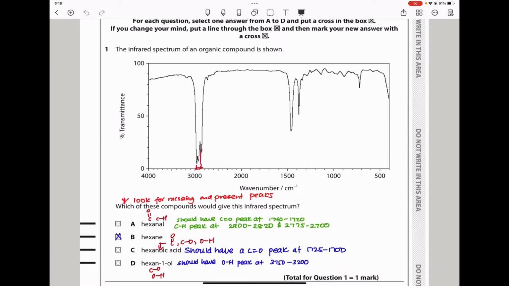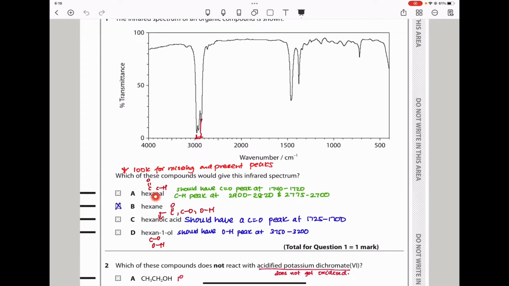And the first question is asking which of these compounds would give this infrared spectrum. They gave us hexanal. This is an aldehyde, so we expect to have a carbon-oxygen double bond for aldehydes as well as a carbon-hydrogen for aldehydes. So when you compare with the data booklet, you can observe that we are missing this peak here, and therefore it cannot be hexanal. I also saw hexanoic acid.